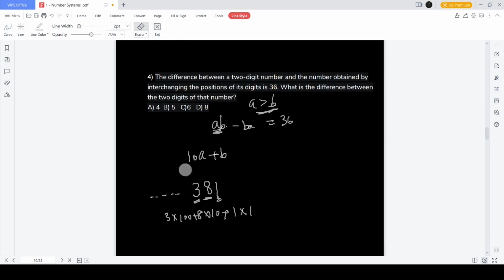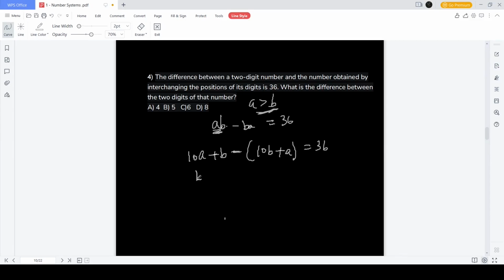So using this logic, we will evaluate the question. So 10 into a plus b minus 10 into b plus a is equal to 36. Now 10a plus b minus 10b minus a is equal to 36.